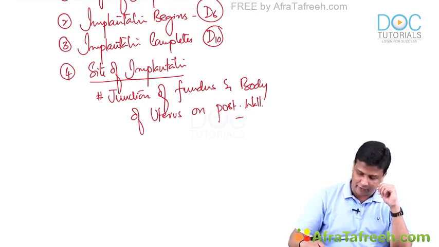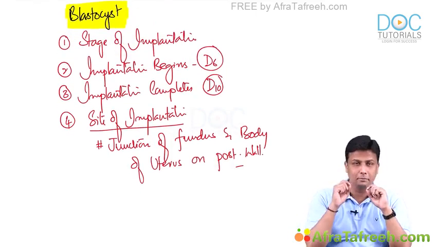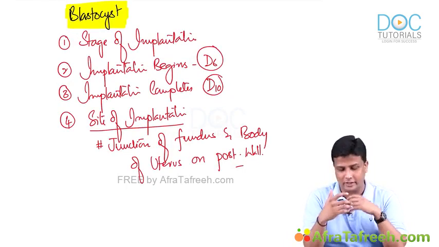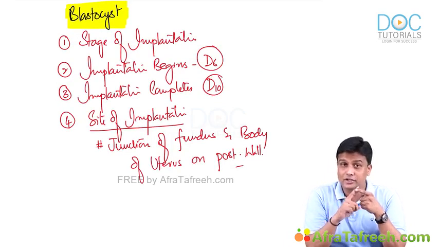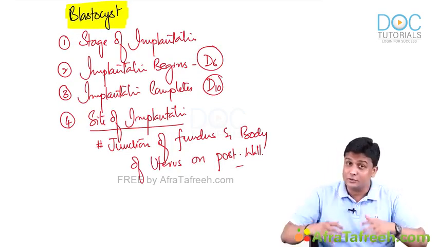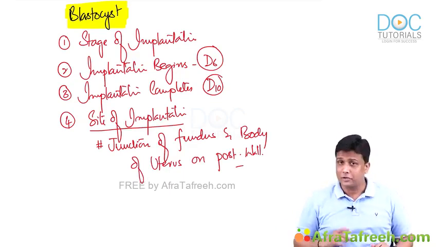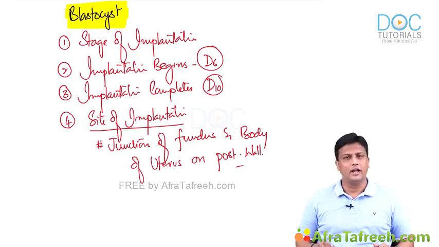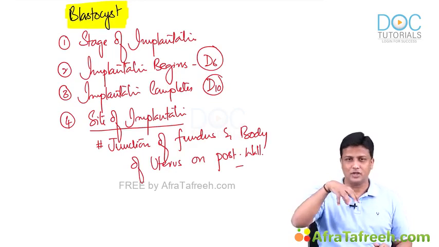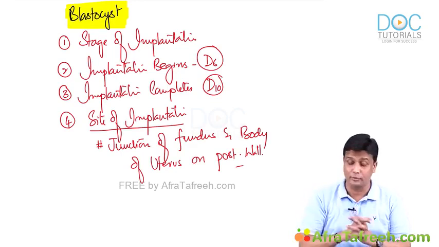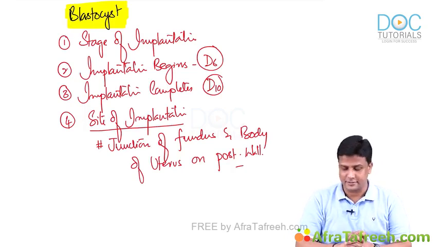So, these are all the points that you have to remember about the blastocyst, guys. What is the stage of implantation? It's blastocyst. Implantation is going to begin on which day? 6th day is the right answer. And finally, it is going to complete by which day? 10th day. And what is the site of implantation? Junction of body and the fundus on the posterior wall, guys. Posterior wall of the uterus.